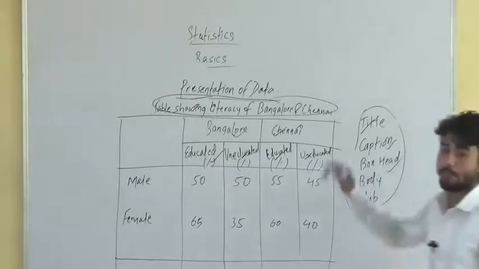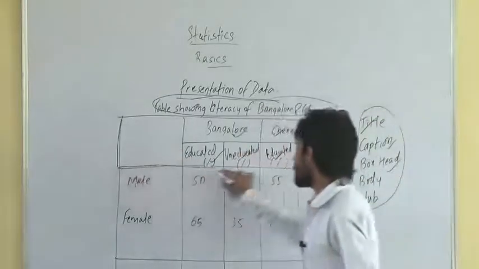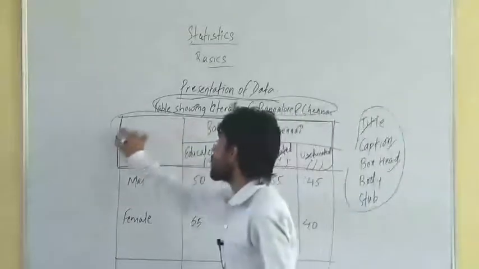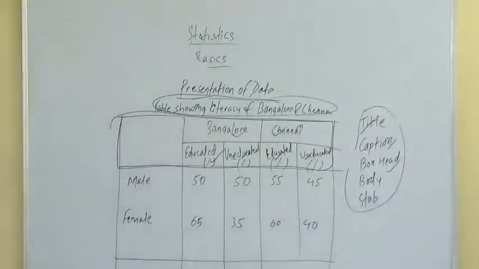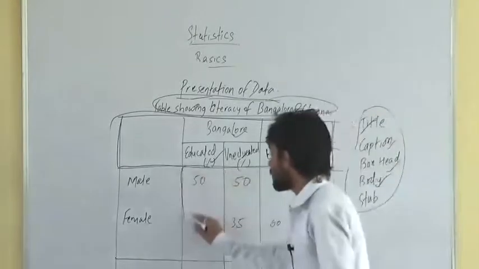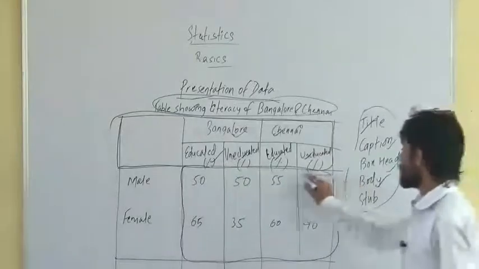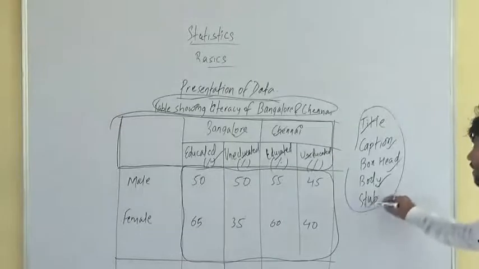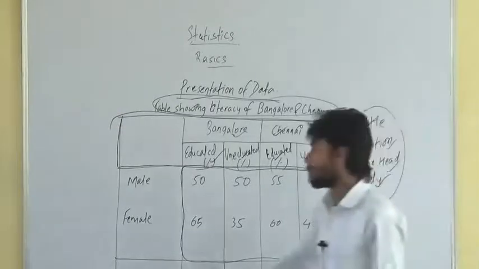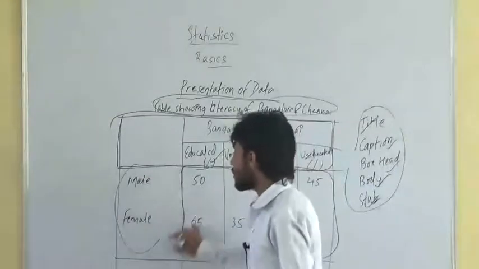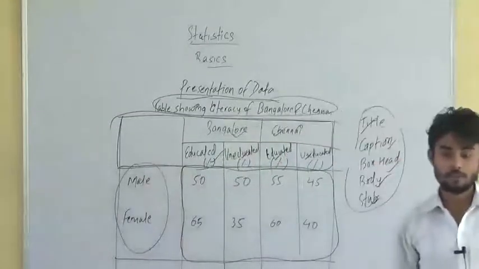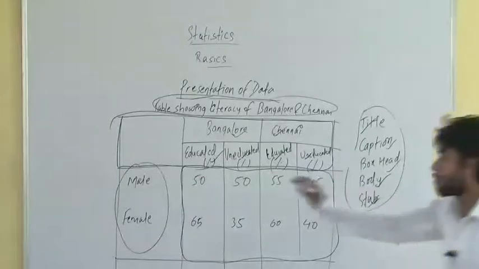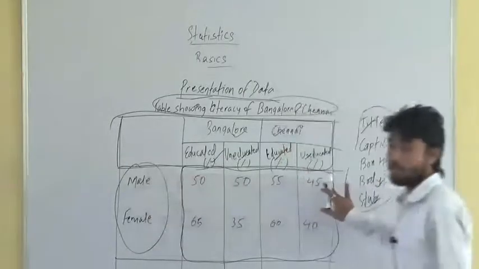What is box head? Box head is the entire upper part of the table. This entire upper part of the table is called box head. What is body? Body is the main part of the table. This is the main part of the table here. This is body, right? Whereas, what is stub here? Stub is the leftmost part of the table which describes the rows here.